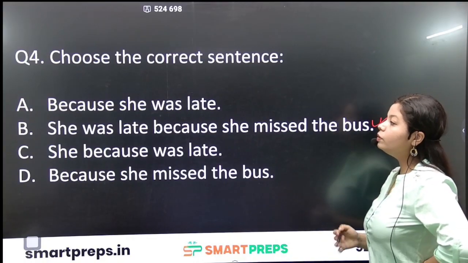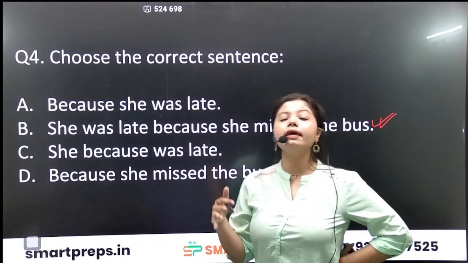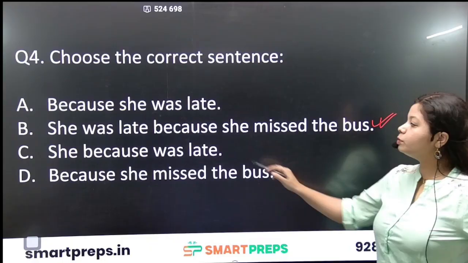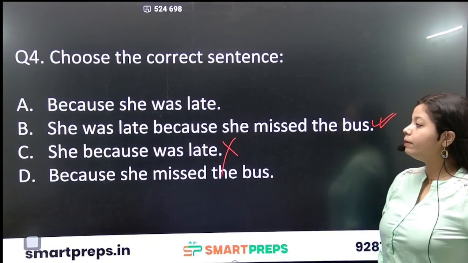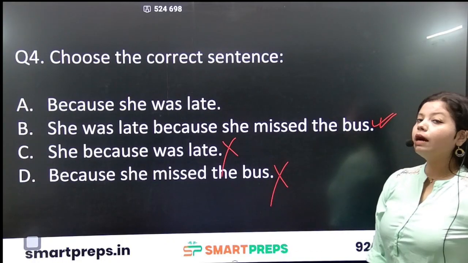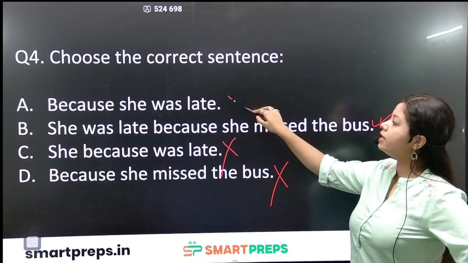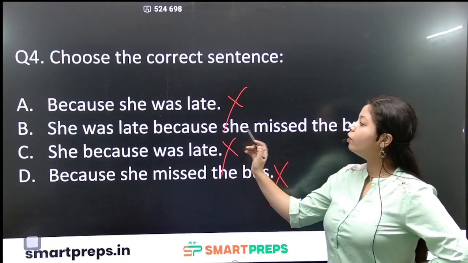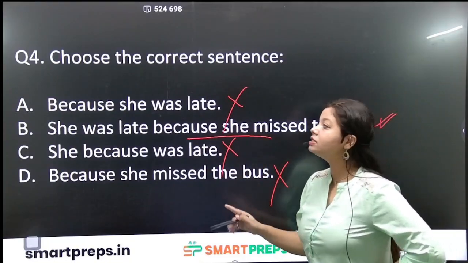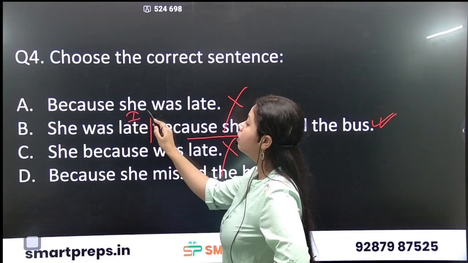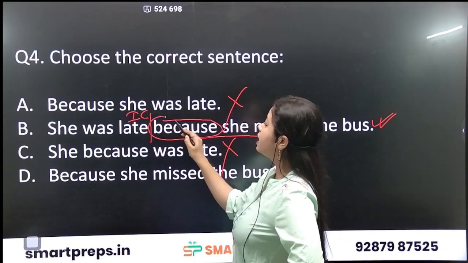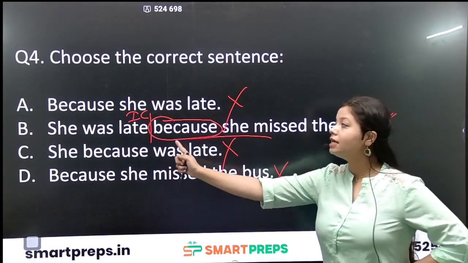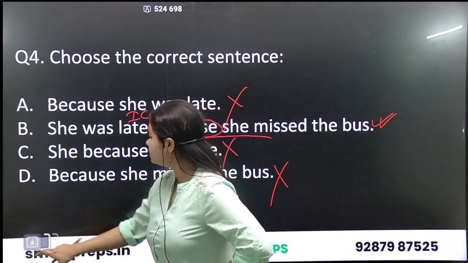Why was she late attending the class, or whatever you can assume? She was late because she missed the bus. She because was late is wrong grammatically. Because she missed the bus is incomplete. And because she was late is also incomplete. Here we cannot find any comma. She was late is the independent clause connected with the conjunction because to the dependent clause, and since the independent clause is at the beginning of the sentence, there is no use of a comma here. So answer is B.